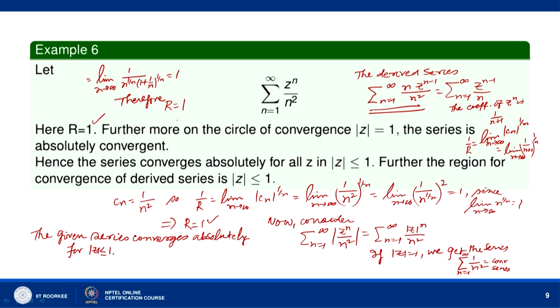So, r is equal to 1, and therefore the derived series also converges for mod of z less than 1. It converges absolutely for mod of z less than 1. But if you take z equal to 1, what do we get? At z equal to 1, the derived series becomes sigma n equal to 1 to infinity 1 by n, which is a divergent series.